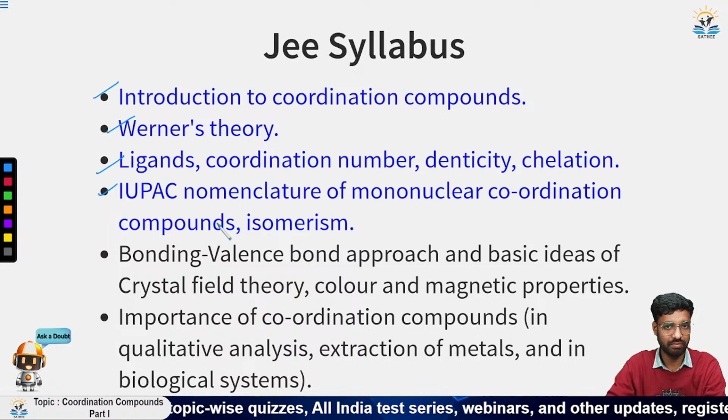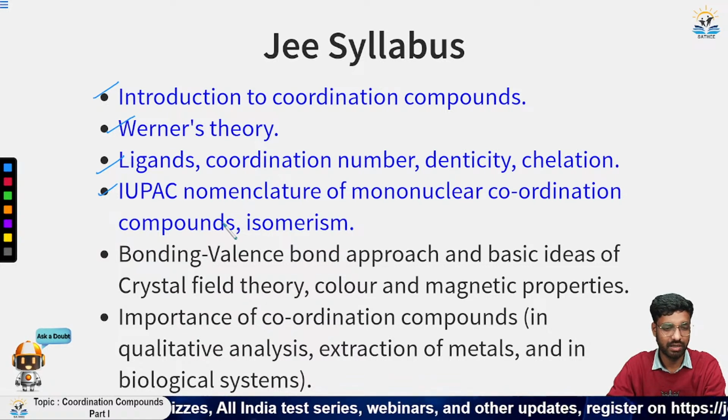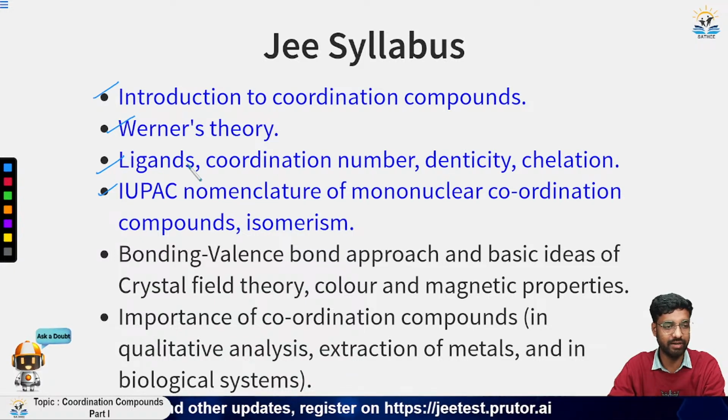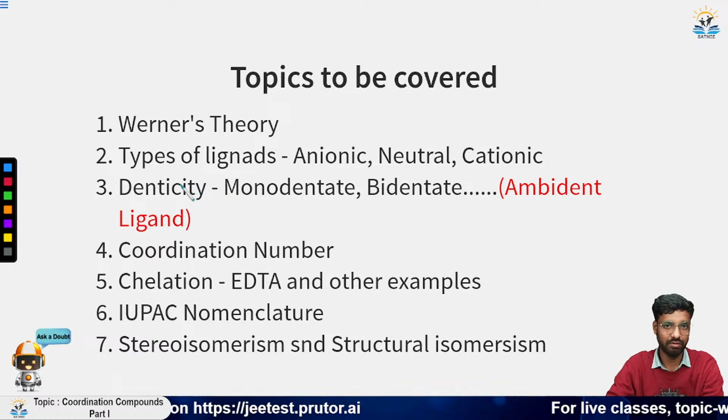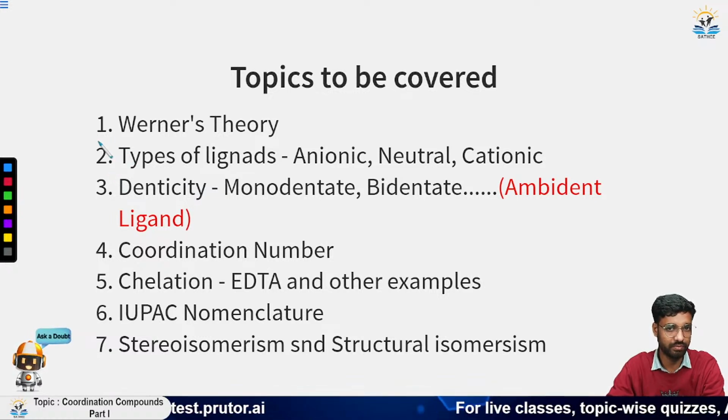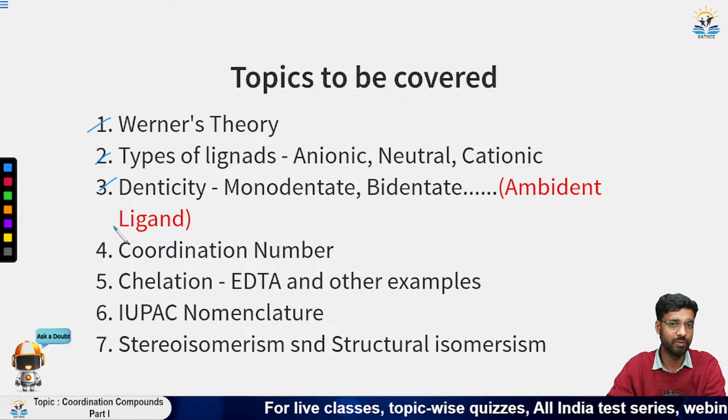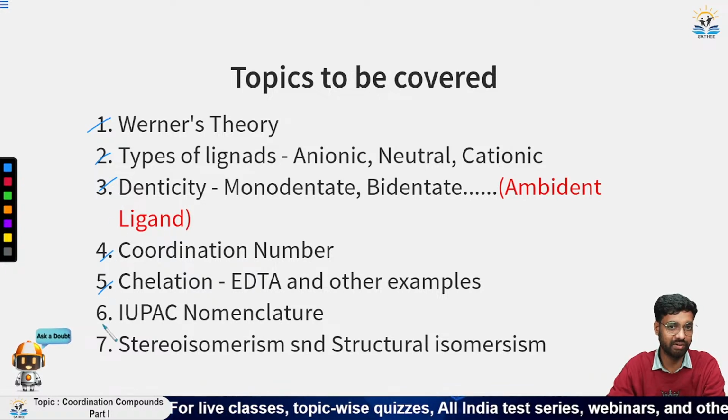Today we will mainly be discussing IUPAC nomenclature, isomerism, ligands, all the terminologies, and what was the first theory given to explain coordination compounds. Each of these will be covered one by one. So today we will be covering 7 topics.